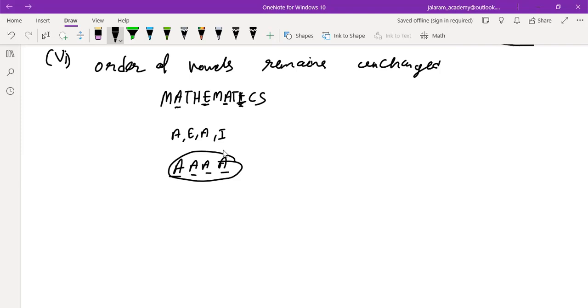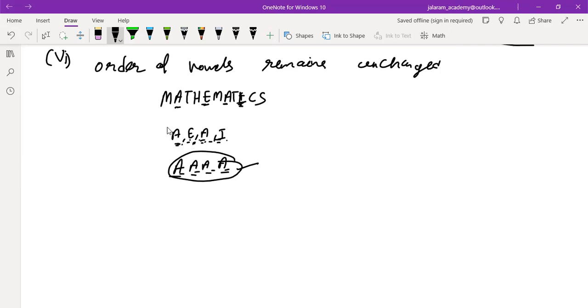It means they are considered as four alike things. If we don't change their order, they are considered as these four A's. Understood? These four vowels are considered as alike letters, as if we are not changing their order, meaning they remain the same place.